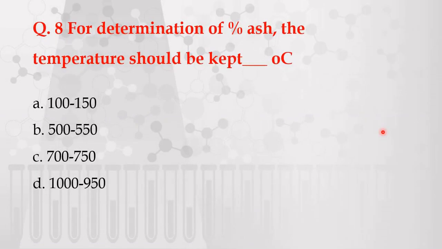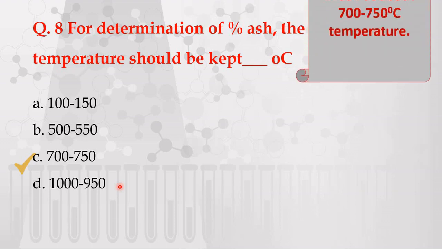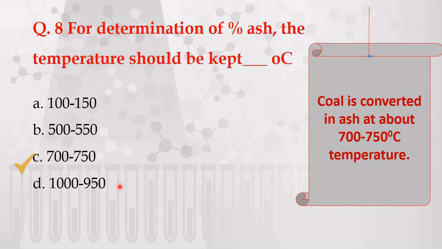Next question. For determination of percentage ash, the temperature should be kept dash degree Celsius. The options are given: A. 100 to 150, B. 500 to 550, C. 700 to 750 and D. 1000 to 950. The correct answer is 700 to 750 degrees Celsius. The temperature is only required to convert the coal into ash. Therefore, we are having the temperature that is 700 to 750 degrees Celsius.